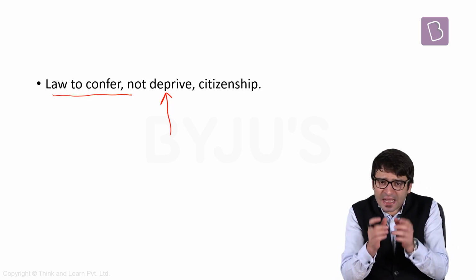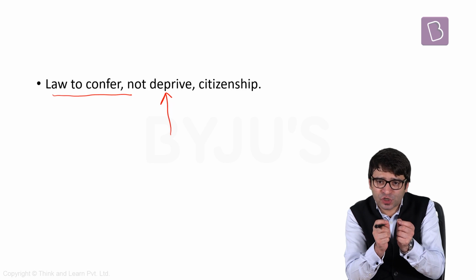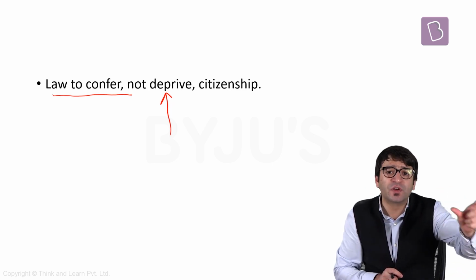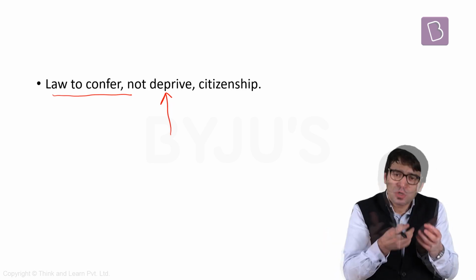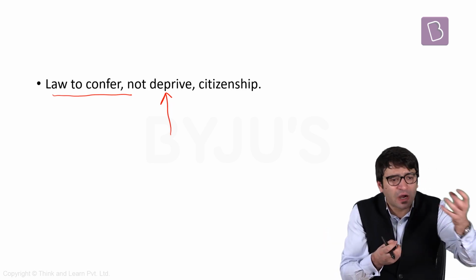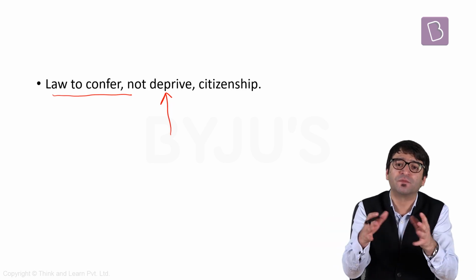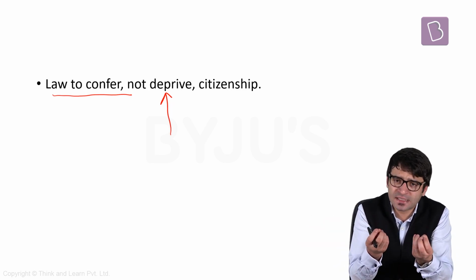That means this CAB has an objective of providing citizenship to religious minorities from 3 countries. It is not a law to deprive Indians of their citizenship. So we are only providing citizenship to other groups. We are not depriving Indians of their citizenship. So why are you criticizing this bill?